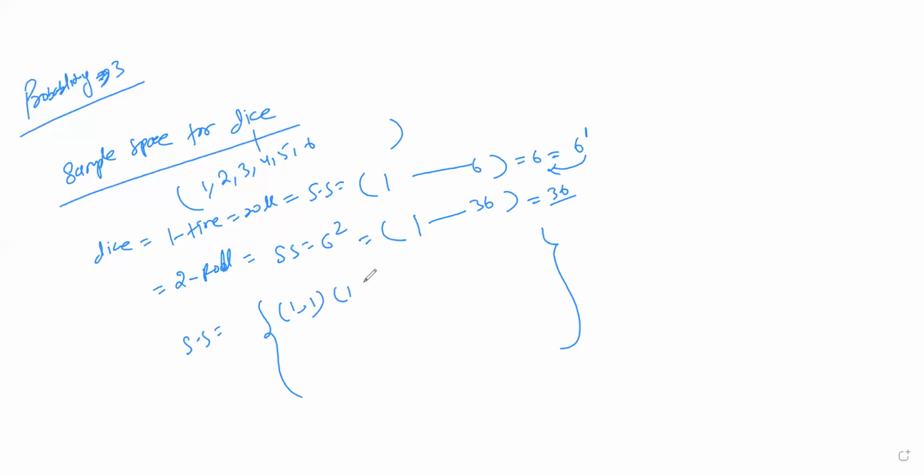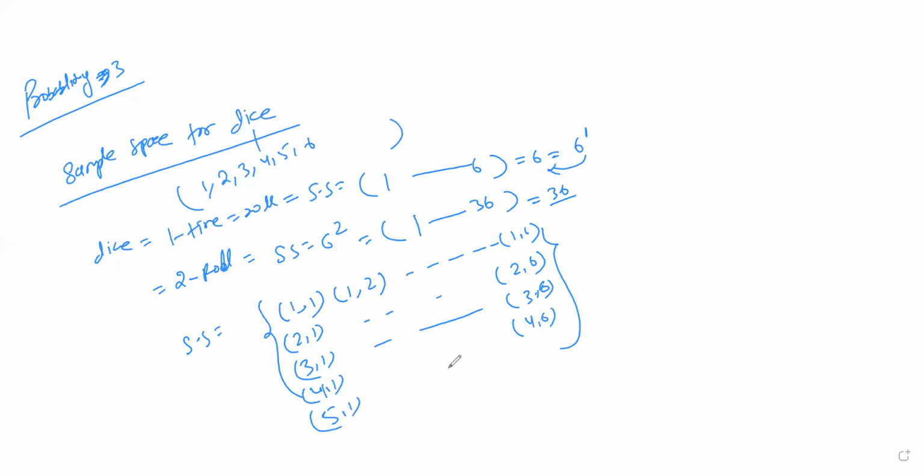First time 1, second time 2, it can go up to 1 to 6. यहाँ पे first time 2 can turn up and it will go 2 1 to 2 6. Similarly, 3 1 से लेकर 3 6, 4 1 to 4 6, 5 1 to 5 6 and the last 6 1 to 6 6. In your total sample space होंगे 36.